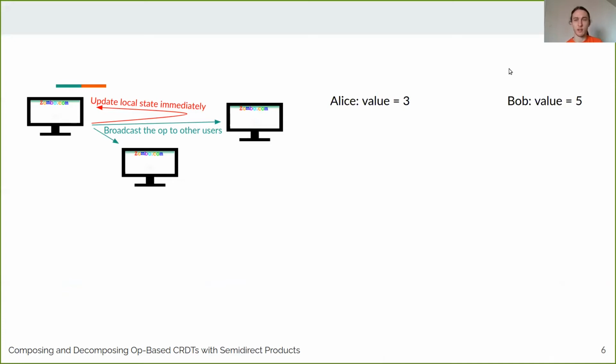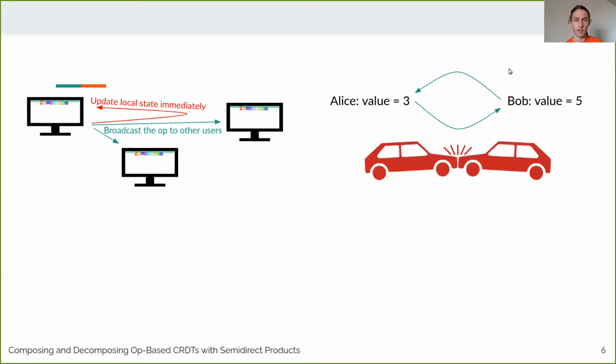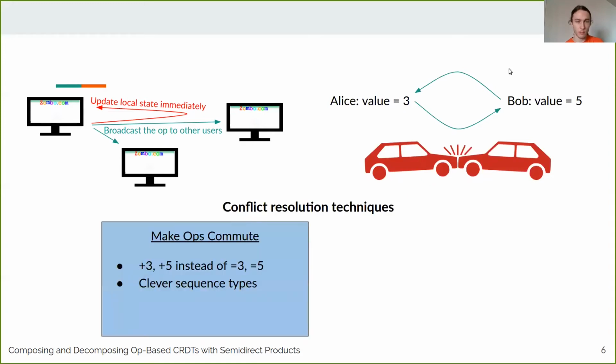For instance, let's say Alice and Bob share an integer, and Alice sets the value to 3, while at the same time Bob sets the value to 5. So then later they'll sync up with each other and they see that they have a conflict. So they have to decide what to do in order to get the same answer. So one main conflict resolution technique that's used in CRDT designs is to make operations commute.